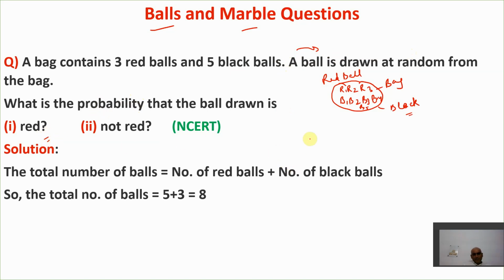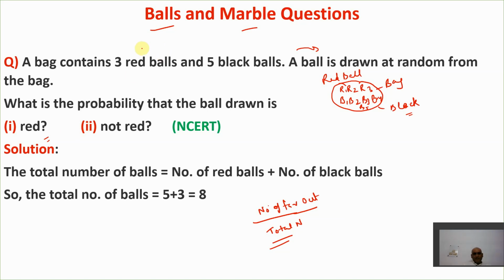So we know the formula of probability: in the denominator is the total number of outcomes, and the numerator is the number of favorable outcomes. So first of all, decide the total number of outcomes. We need to find the probability that the ball drawn is red.